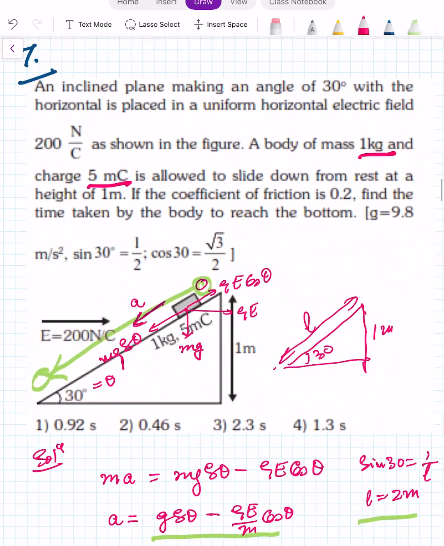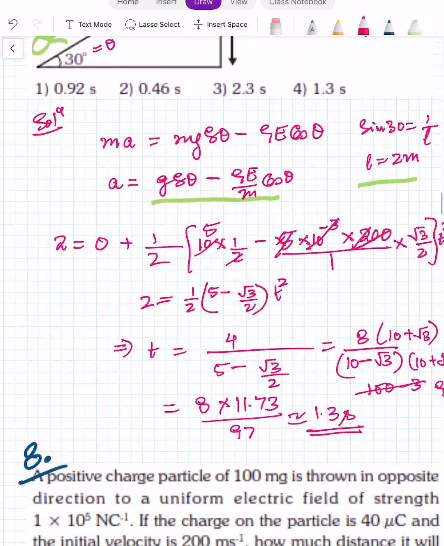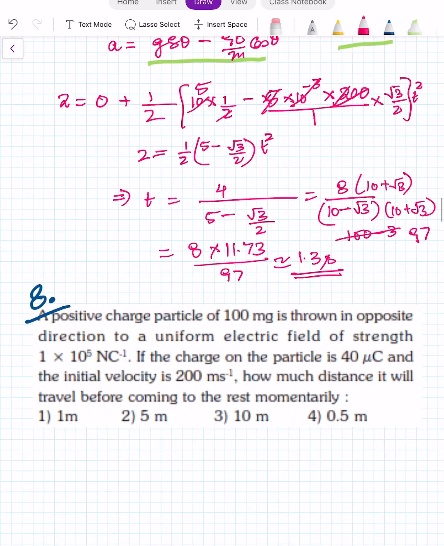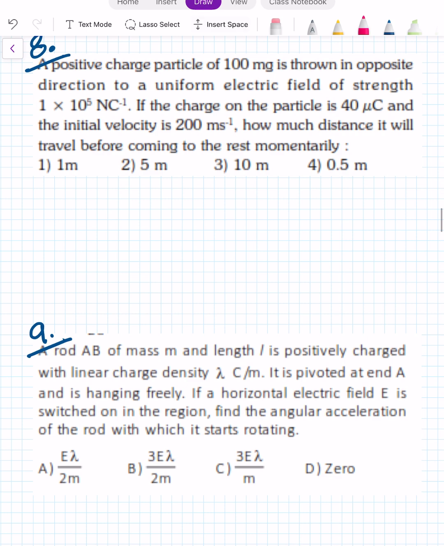Now this question is also previous year JEE Main, and I say here the concept of kinematics, NLM and electrostatics has been involved. So there are a few multi-conceptual questions in the last 4-5 years. This is among one of them. Now let's take the next question.